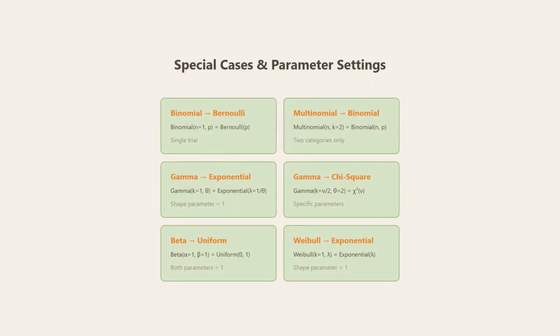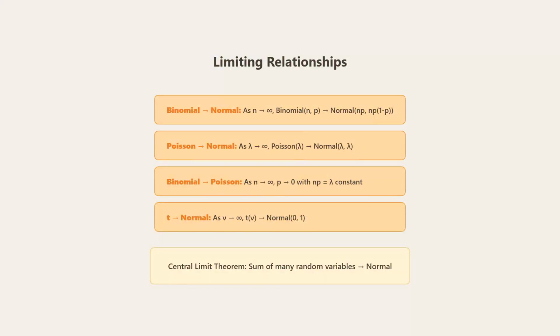Binomial with n equals 1 becomes Bernoulli, just a single trial. Multinomial with k equals 2 reduces to binomial, only 2 categories. Gamma with k equals 1 becomes exponential, the shape parameter of 1. Gamma with k equals nu over 2 and theta equals 2 becomes chi-squared. Beta with alpha equals beta equals 1 becomes uniform on 0 to 1. And Weibull with k equals 1 becomes exponential.